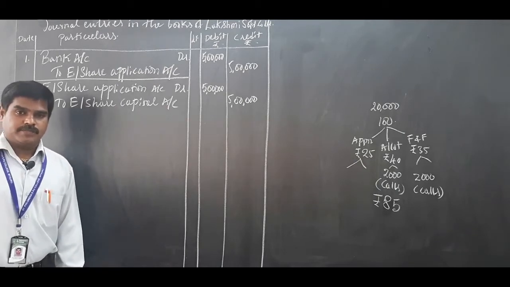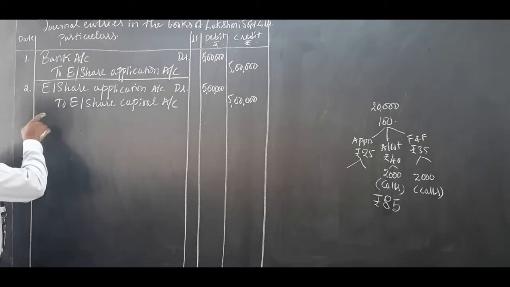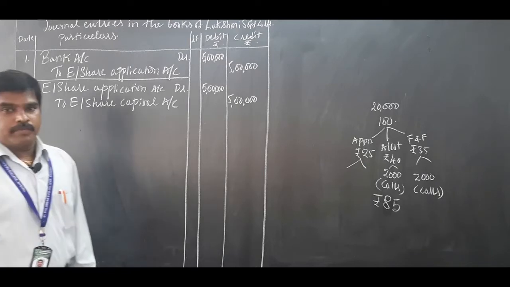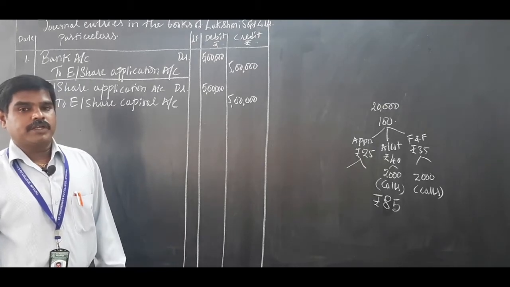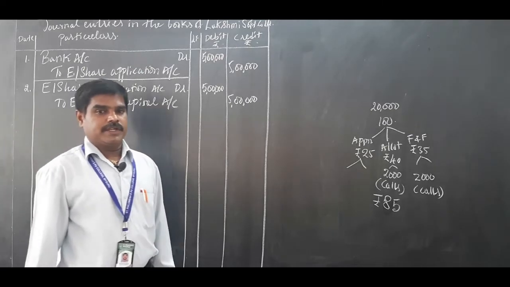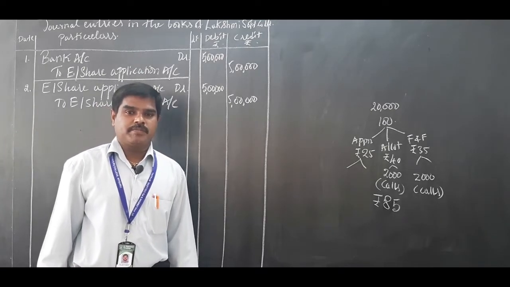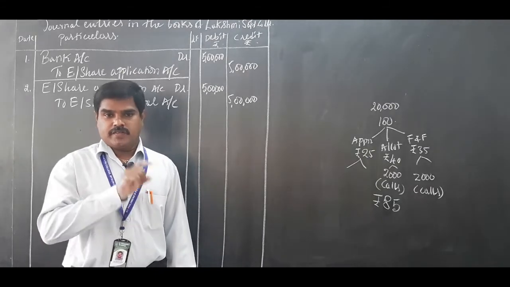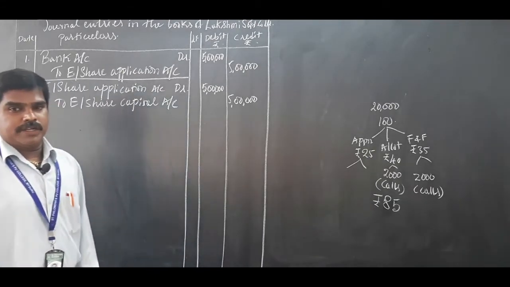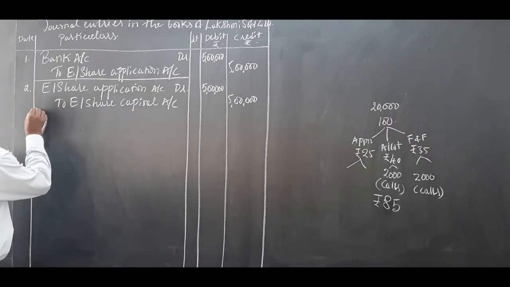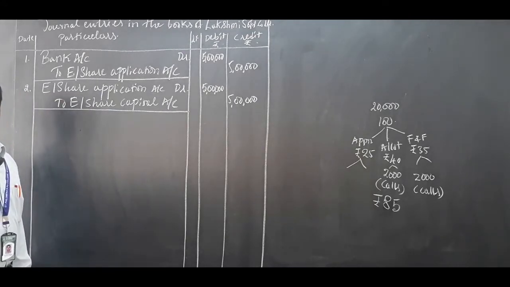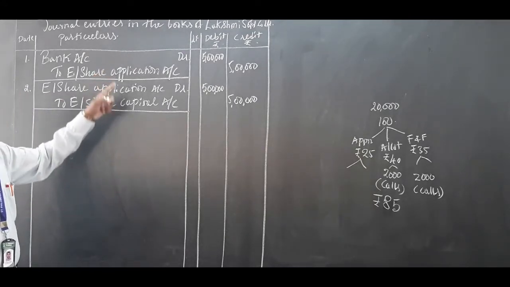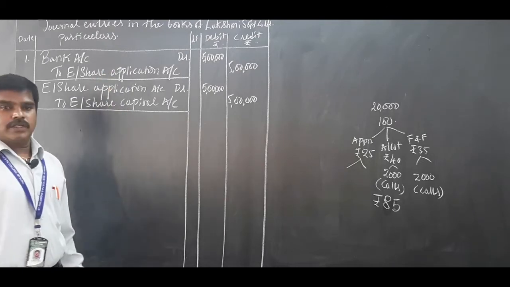Narration always starts with a bracket: being share application money transferred to equity share capital account. Close the bracket and close the particulars column. So, 2 entries over, 2 marks.